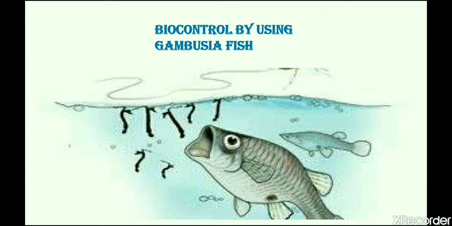Gambusia fish is a fish which feeds on larvae of insects. So it does not allow insects to grow in stagnant water. So if we treat water with Gambusia fish, we can reduce the chances of development of mosquitoes and we can be safe. I hope you understood malaria. Now let's start with the next disease.